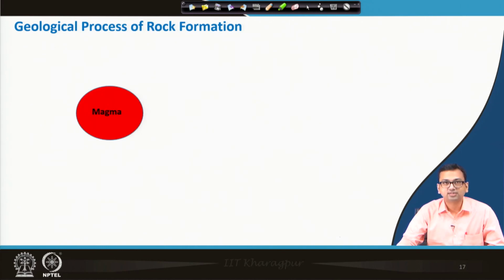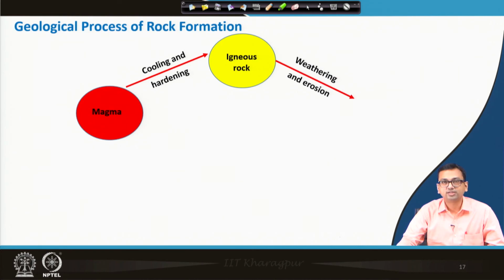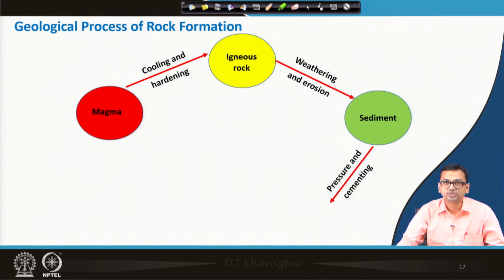First magma, then cooling and hardening generates igneous rock, then igneous rock is converted to sediments because of weathering and erosion, then sediments, through compaction and cementation, which happens because of pressure, the deposit is under pressure and after cementation forms sedimentary rock.